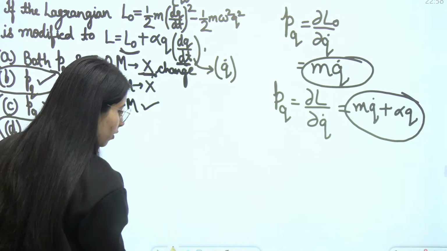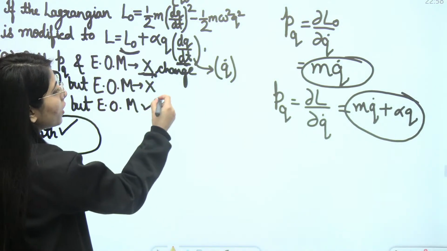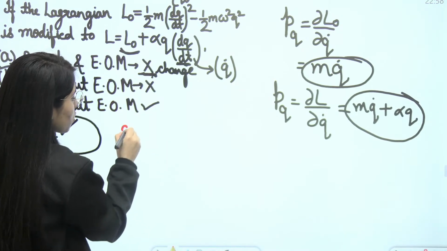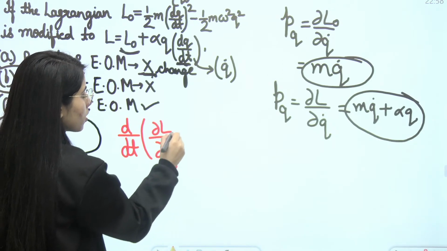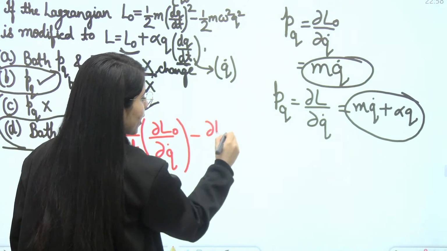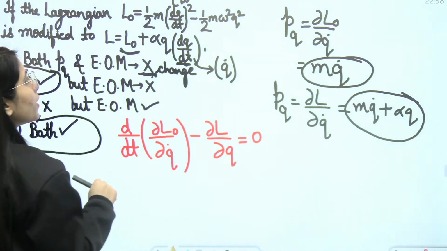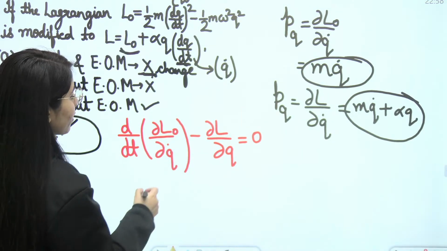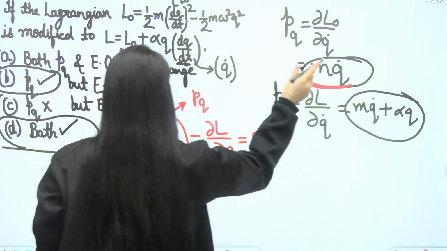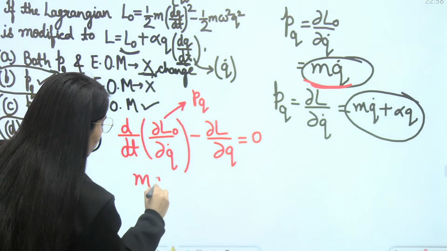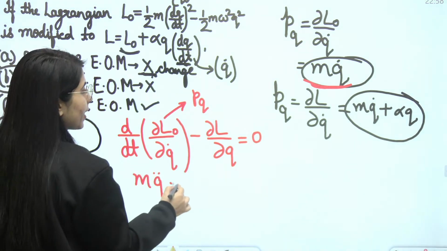For the first part, I'm going to use another color here so that you will not get confused between the answer part and the question part. For the first one, I'm going to write the equation of motion, that will be d by dt of delta L upon delta Q dot, this is for the L naught part, minus delta L upon delta Q is equal to 0. Now in this case what will happen? When I solve it, what will I get? This is basically PQ. We have already found the PQ for this. It was MQ dot. I will directly use it here. I can write MQ double dot because then we will differentiate it with respect to time once again. Minus delta L upon delta Q.